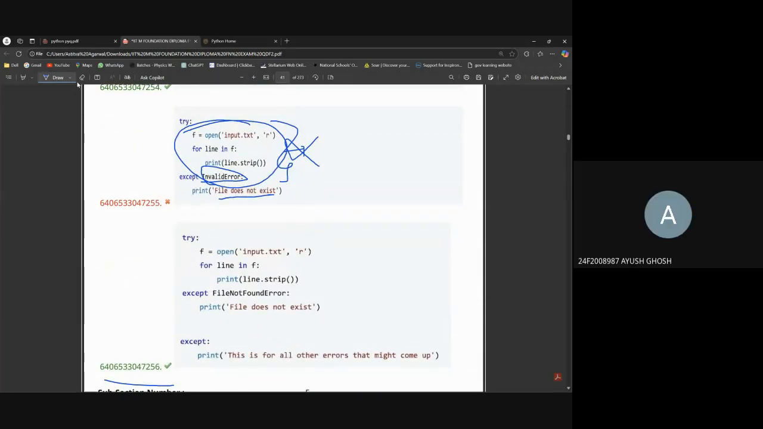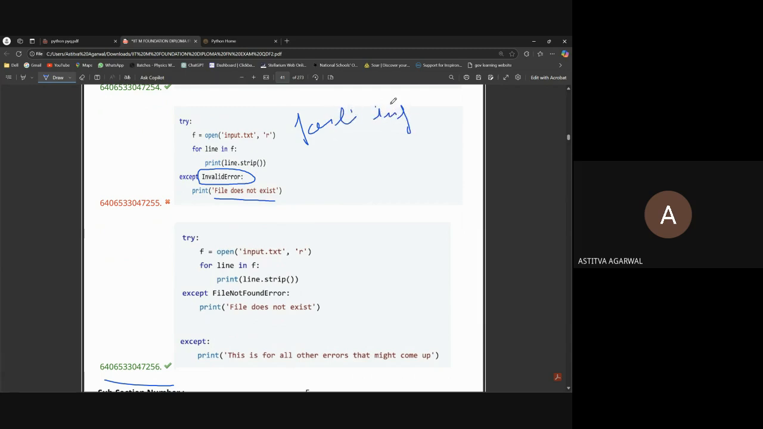Still confused? See, InvalidError is not for file does not exist. Simple meaning: if we are doing a syntax error, for example, writing for line in f and missing a colon or semicolon here, that is a syntax error.